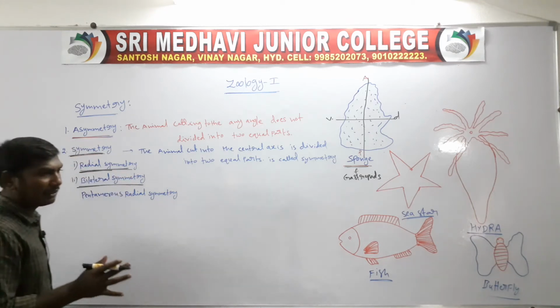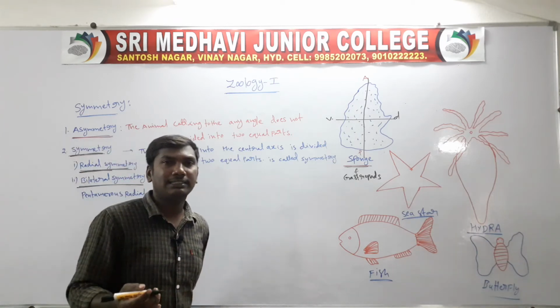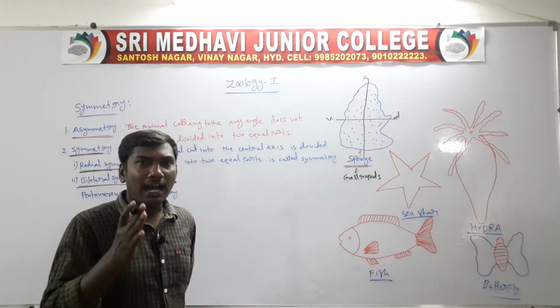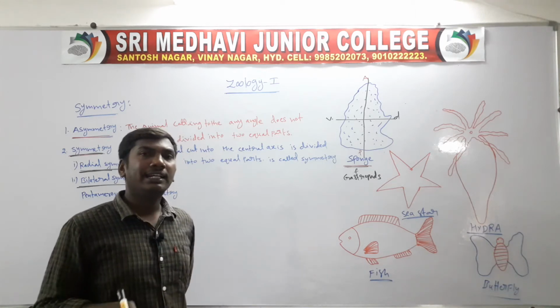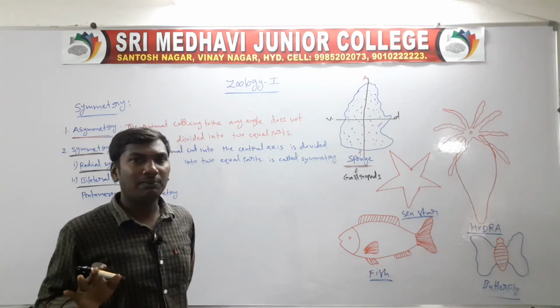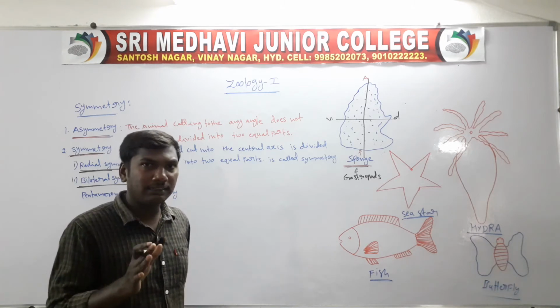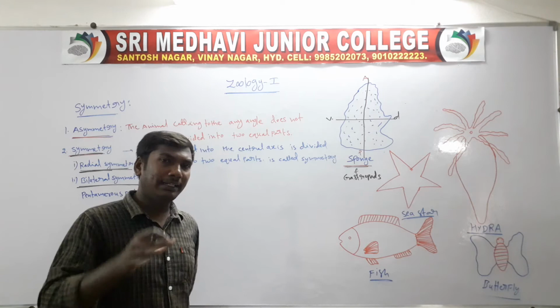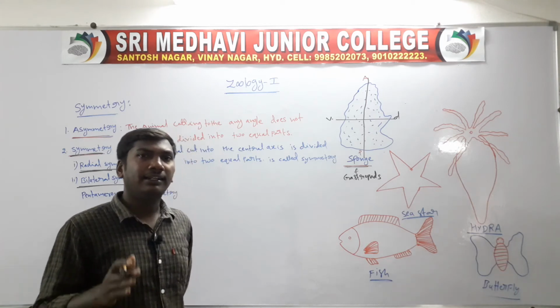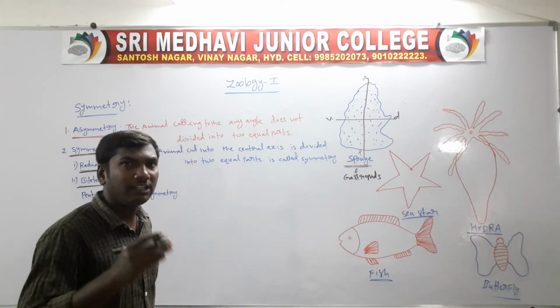Radial symmetry means the organism cut through the central axis, in any plane or any angle, is divided into two equal parts.